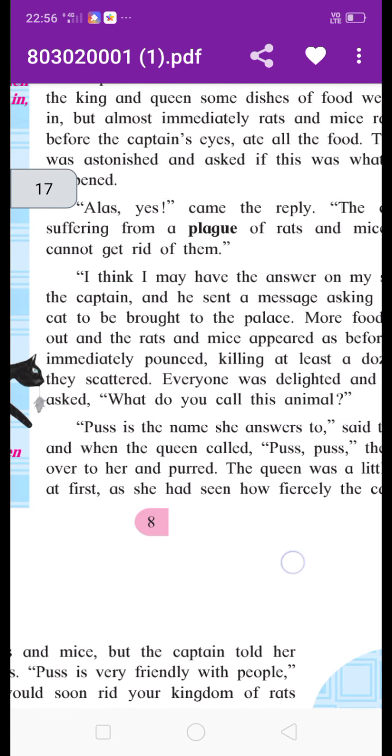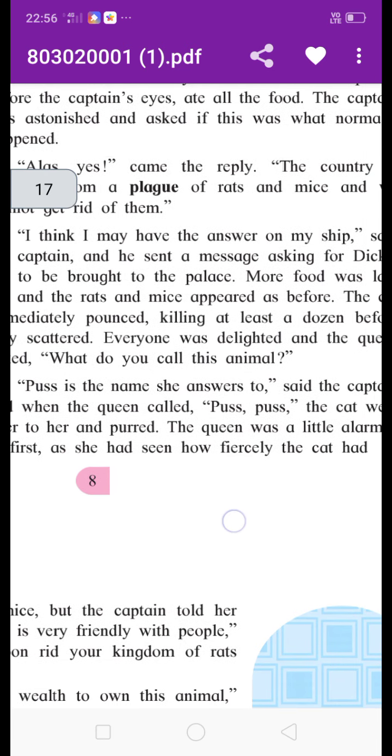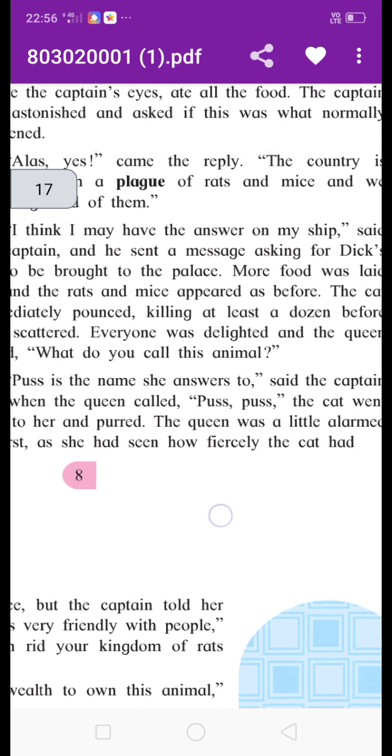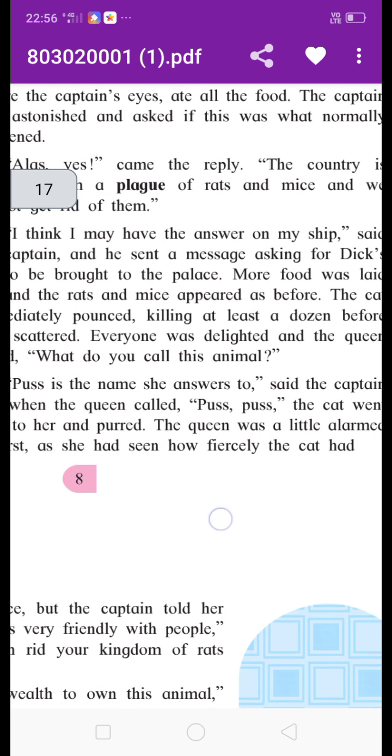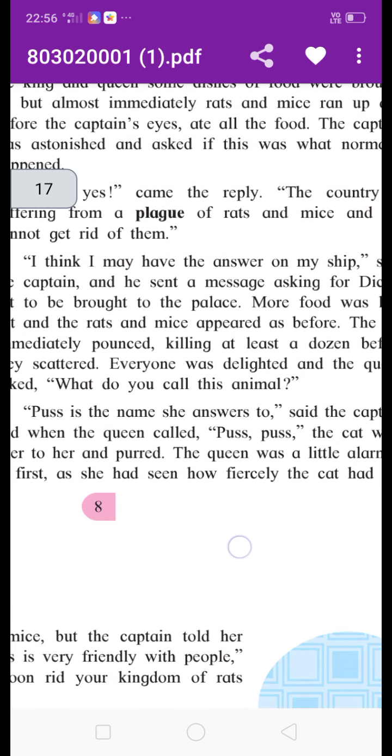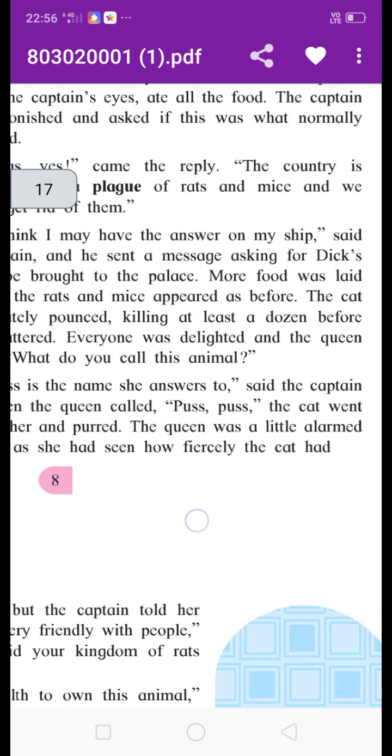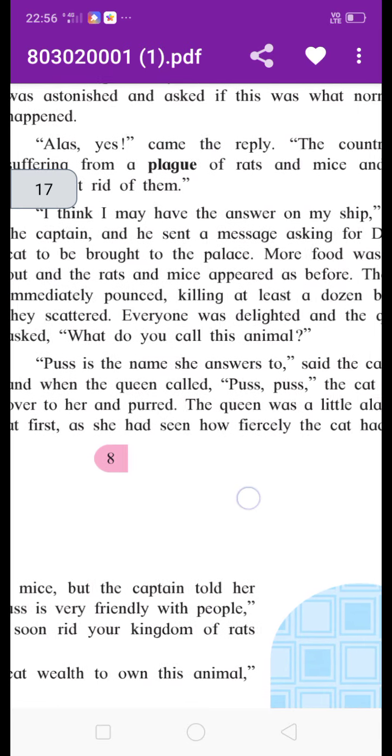The cat went over to her and purred. Purr means the throaty sound of a cat. The queen was a little alarmed at first. Alarmed means frightened.